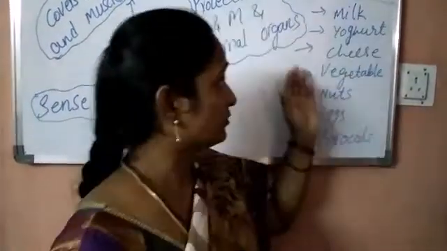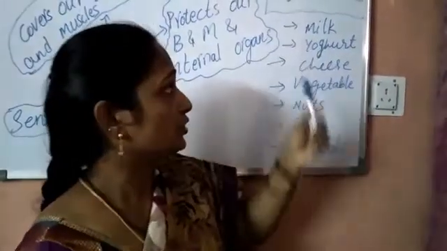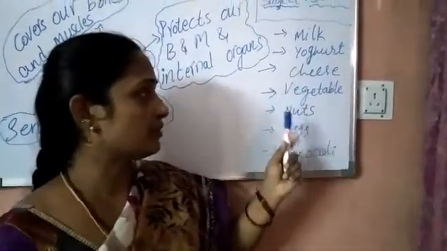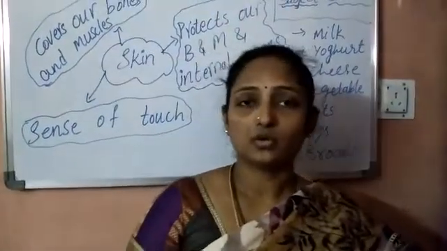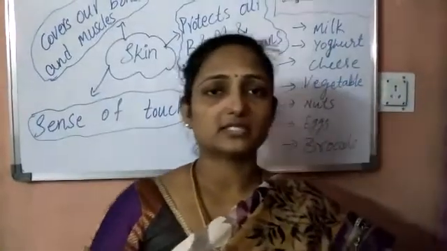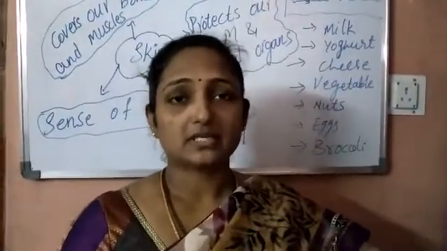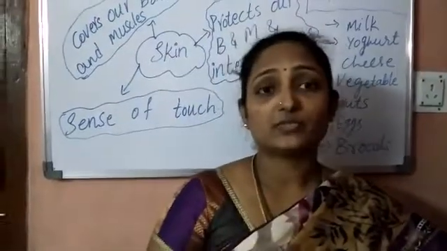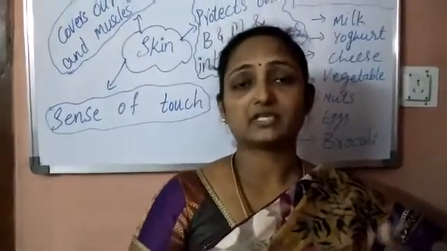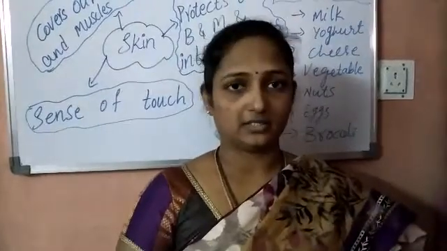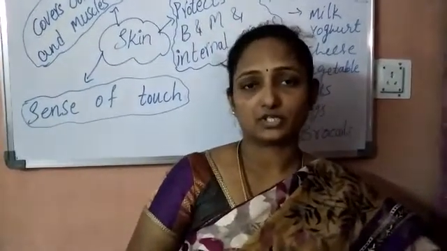There are some calcium-rich foods like milk, yogurt, cheese, vegetables, nuts, eggs and broccoli, which will help us to grow the bones, muscles and joints in a better way. So these are the calcium-rich foods which make a baby grow into an adult, which make the child grow into an adult. So these are the calcium-rich foods.